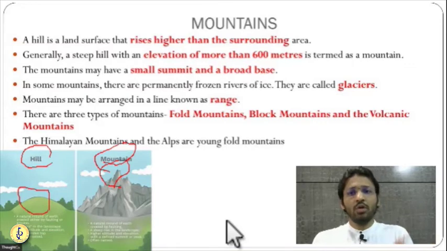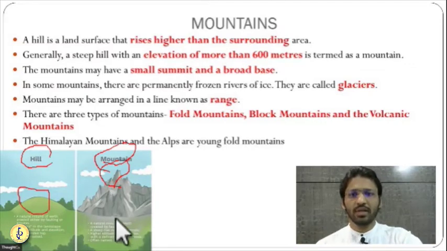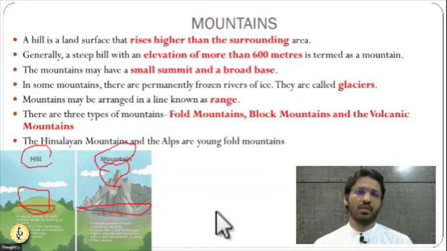Mountains also have a broad base. On the base you can see mountains are very broad, a huge broad base you have. Hills don't have a much broader base, a small base is there. So this is the third difference. Mountains have a broad base, hills have a smaller base.